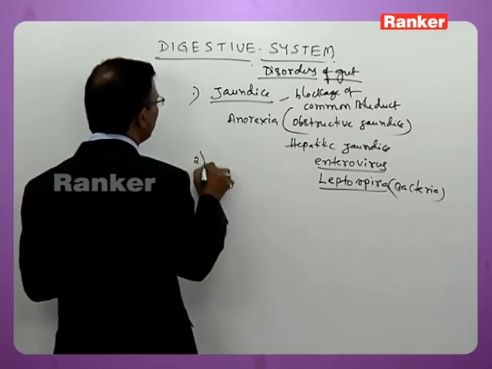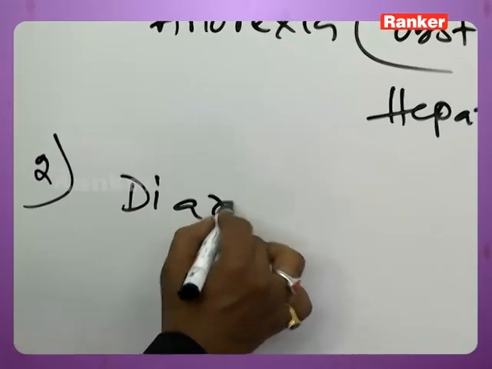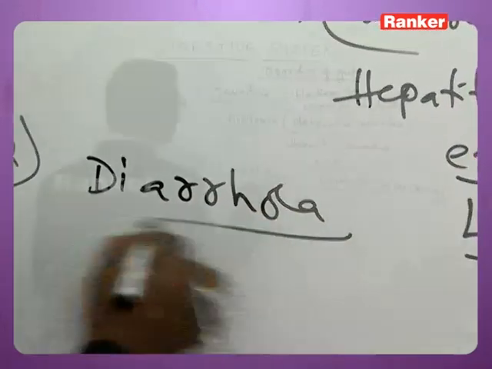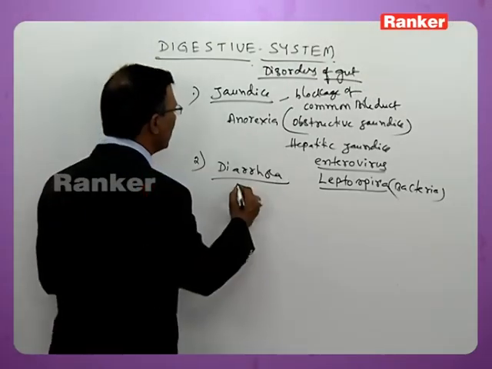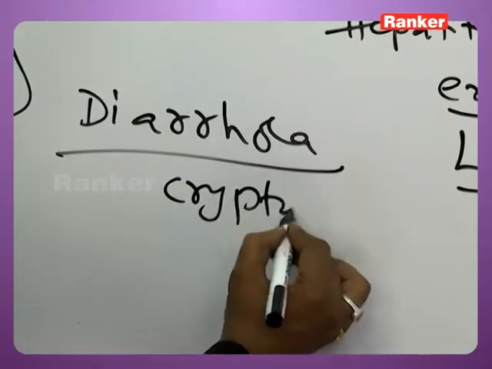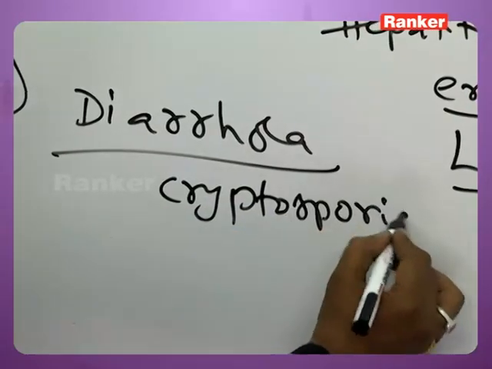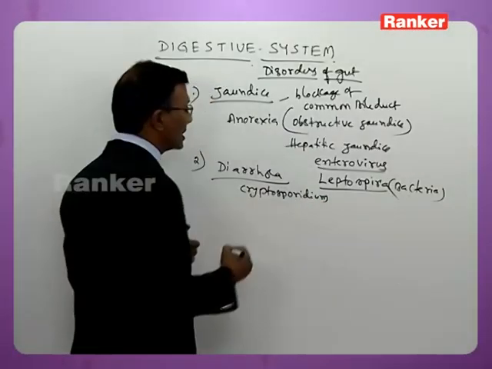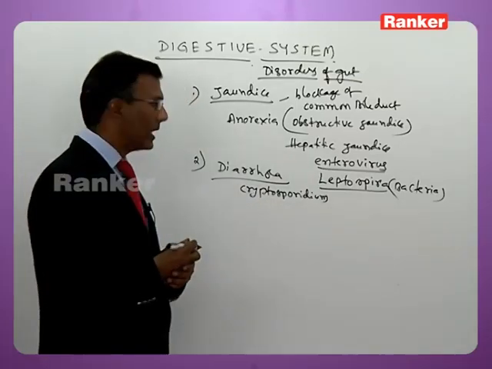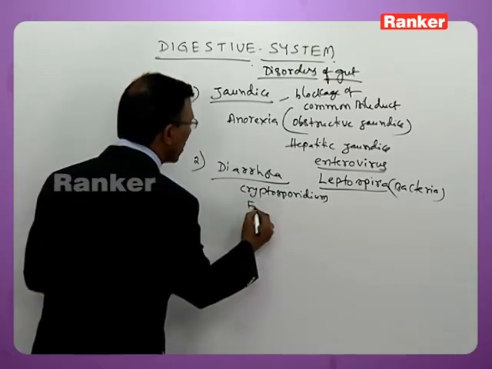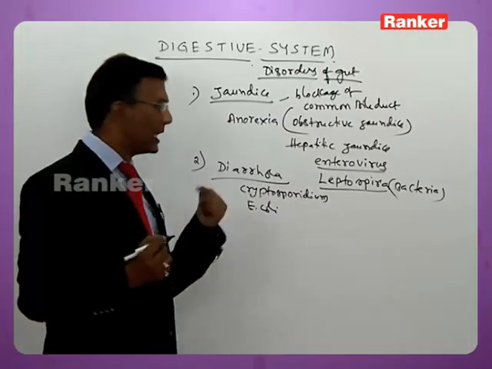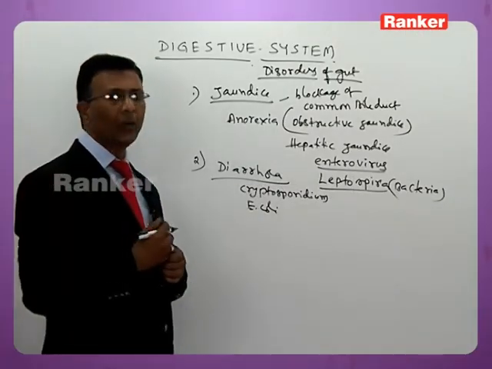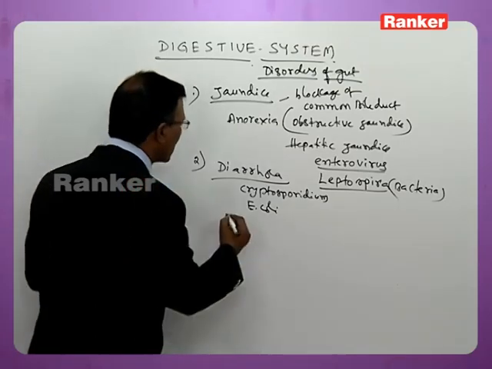The next you have diarrhea. Diarrhea is caused by several bacteria, Cryptosporidium bacterium, sometimes Escherichia coli bacterium. Several bacteria cause diarrhea.